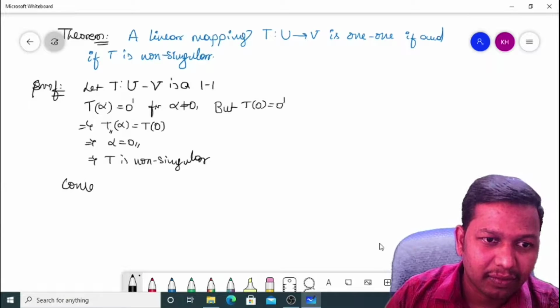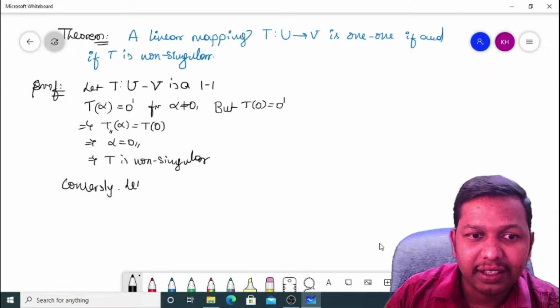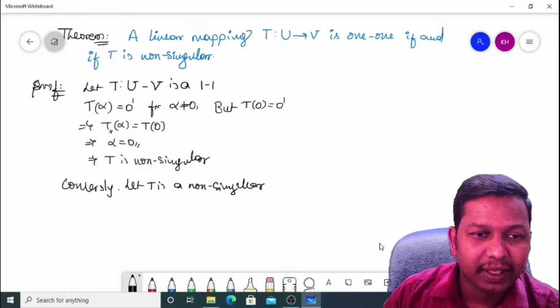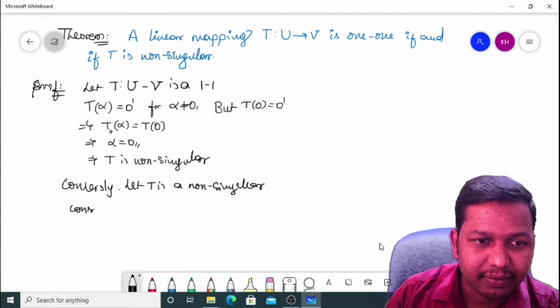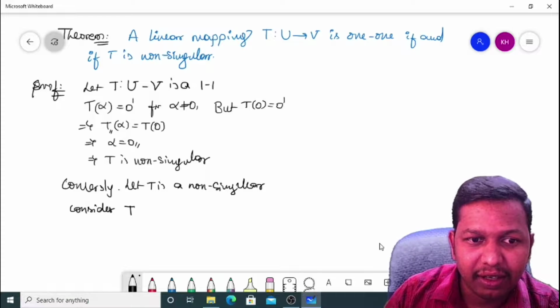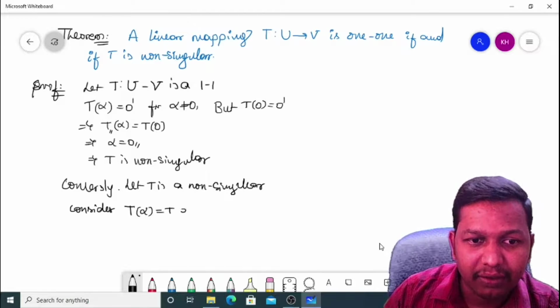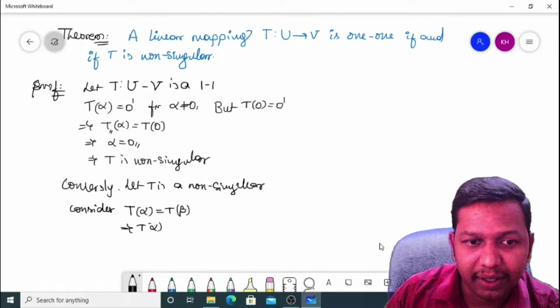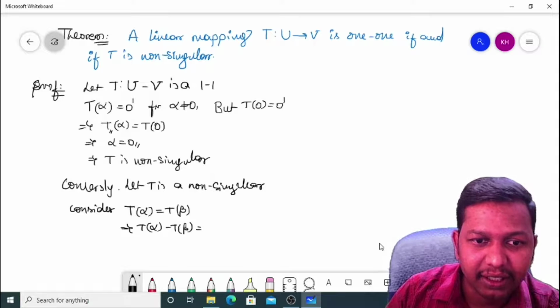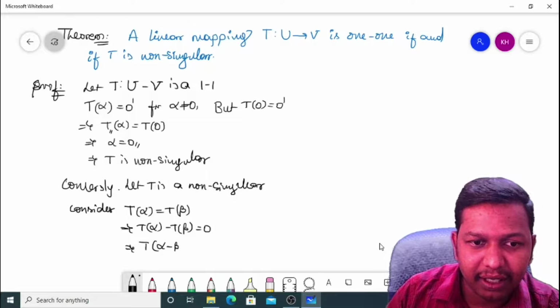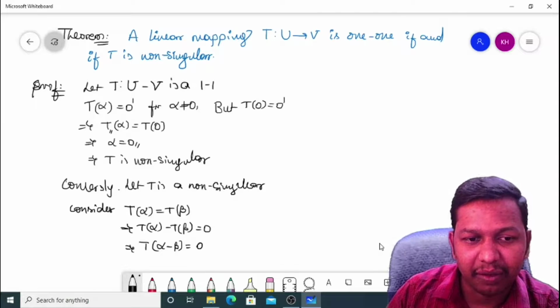Conversely, let T be non-singular. Consider T of alpha equals T of beta, which implies that T of alpha minus T of beta is equal to 0, which implies T of alpha minus beta is equal to 0.